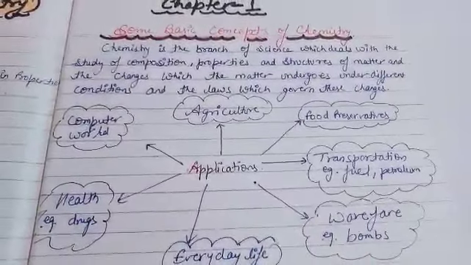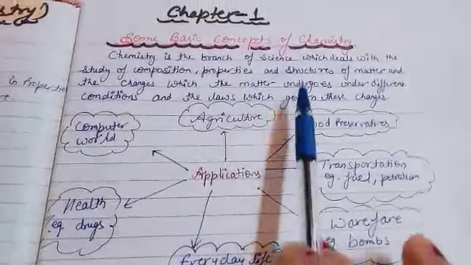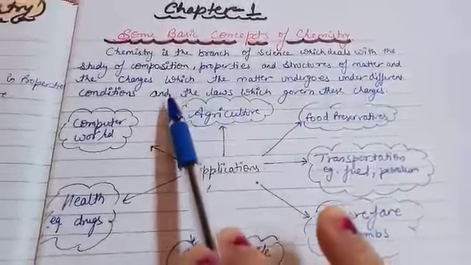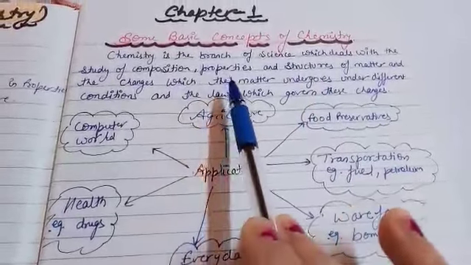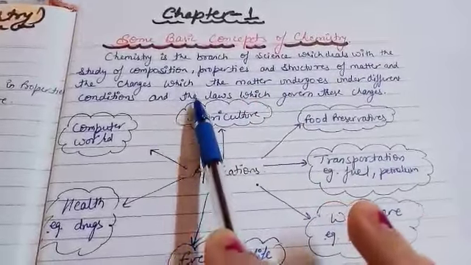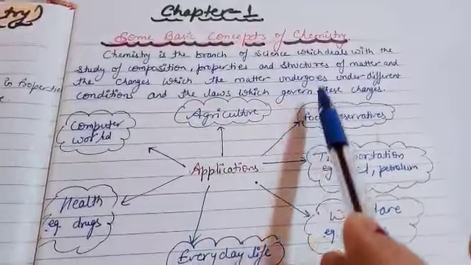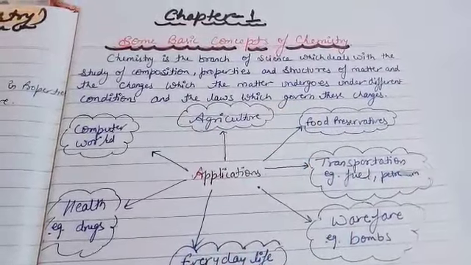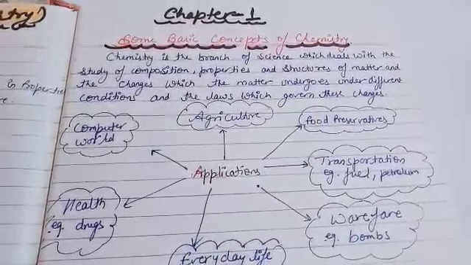First of all, simple. Chemistry is the branch of science which deals with the study of composition, properties and structure of matter, the changes which matter undergoes under different conditions, and the laws which govern these changes.